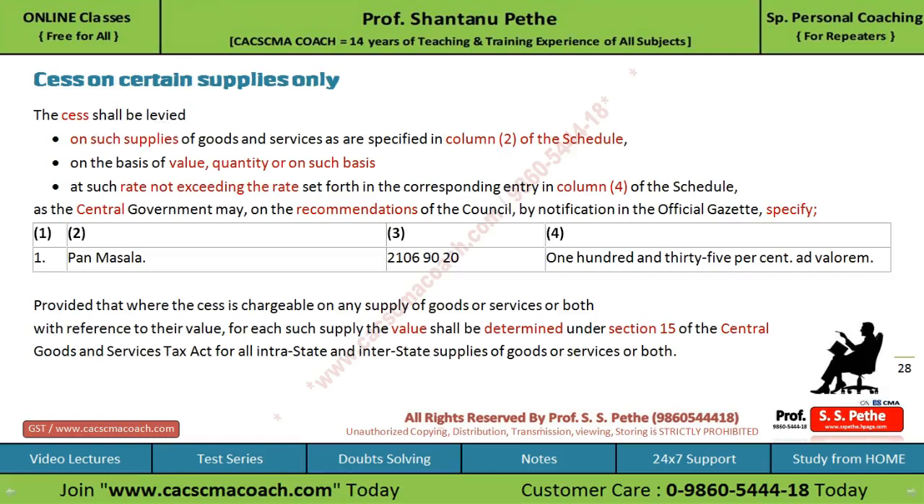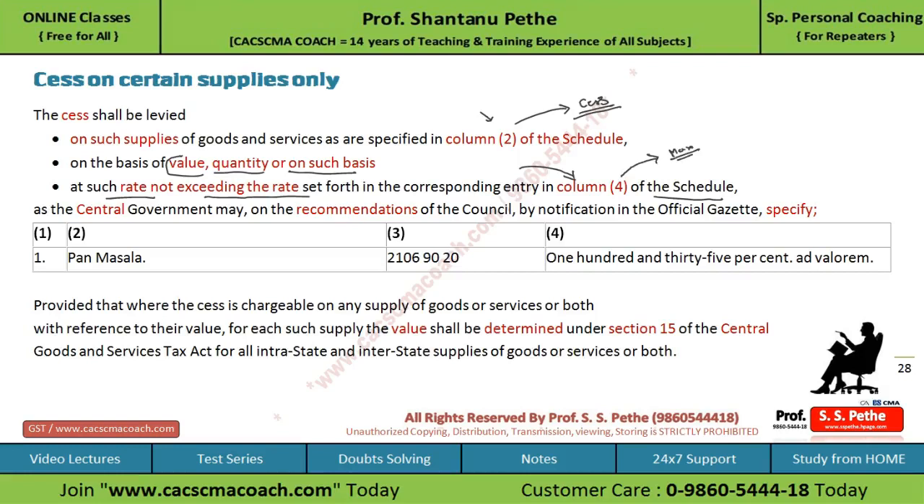Further, you have to remember that for certain supplies of goods which are specified in column 2 of the schedule, the cess will be levied on the basis of value, quantity, or on such basis and at such rate not exceeding the rate which is given in column 4 of the schedule. So two things are very clear. Column 2 contains the list of items on which cess can be levied, and column 4 of the schedule contains the maximum rate at which cess can be collected.